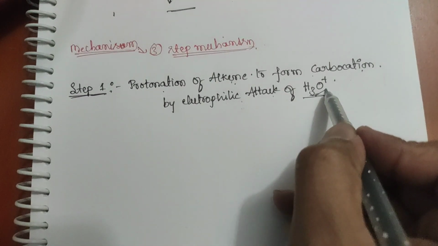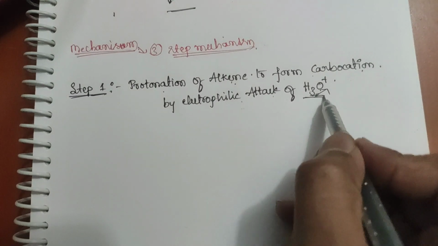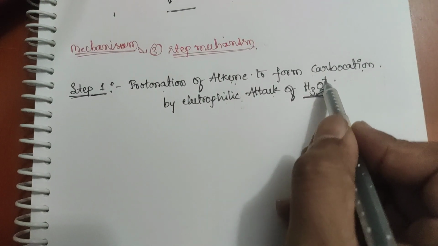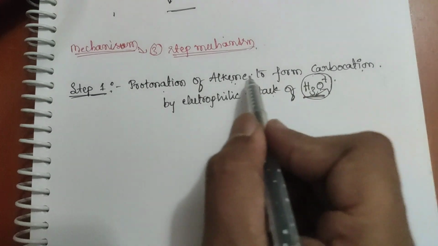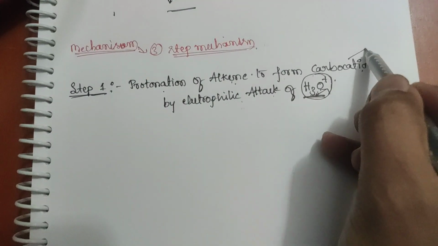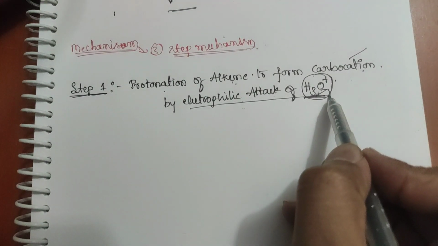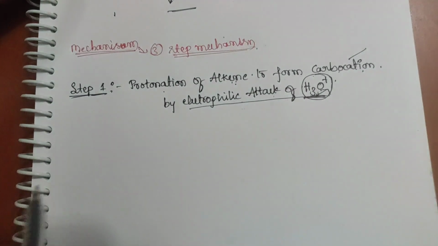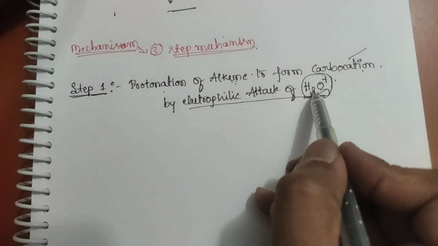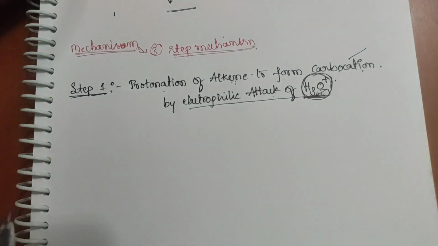Then how is this H3O plus formed? We need to know how this H3O plus is formed, and then how this H3O plus will attack the alkene to form the carbocation. This is the electrophilic attack of H3O plus on alkene to form carbocation. Before attacking, the H3O plus needs to form, right?